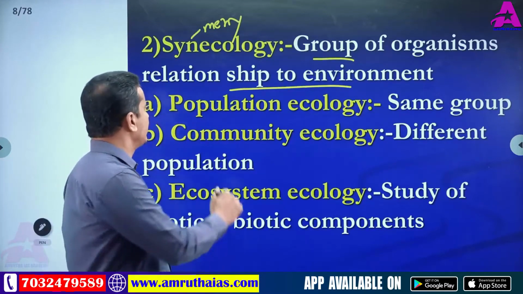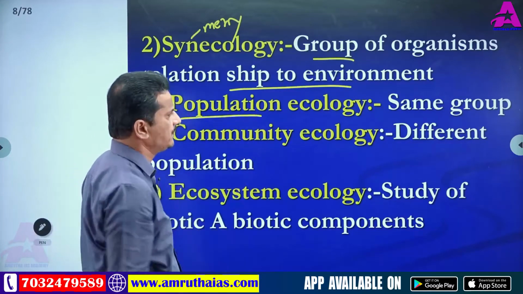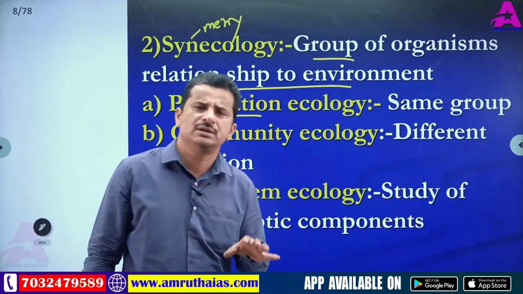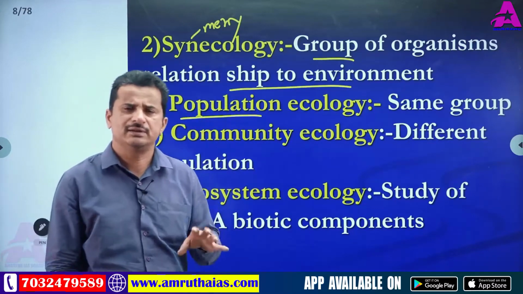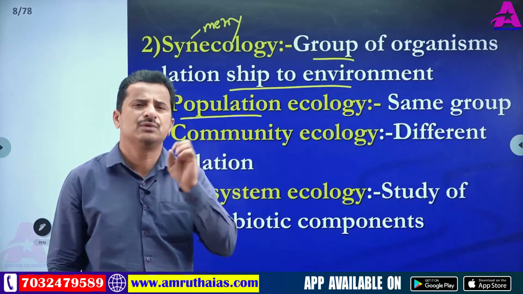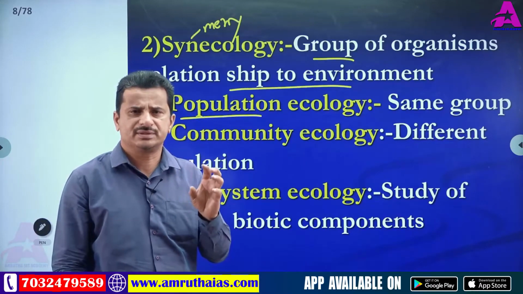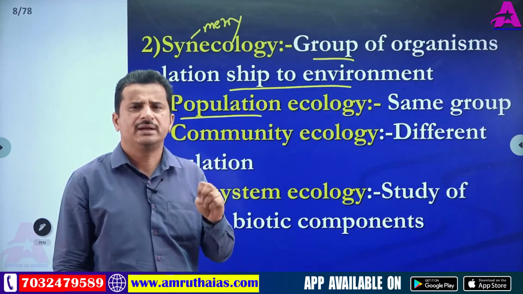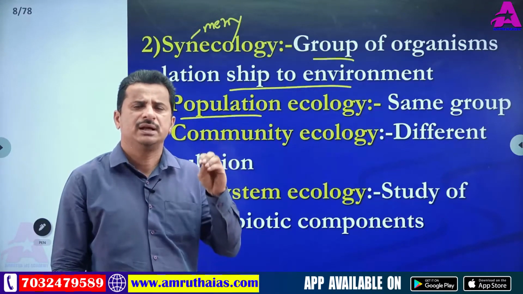First one, population ecology. Population, in ecology, in the ecosystem, in the environment, means the same group. A same group of organisms is called a population, like 10 snakes or 10 birds.